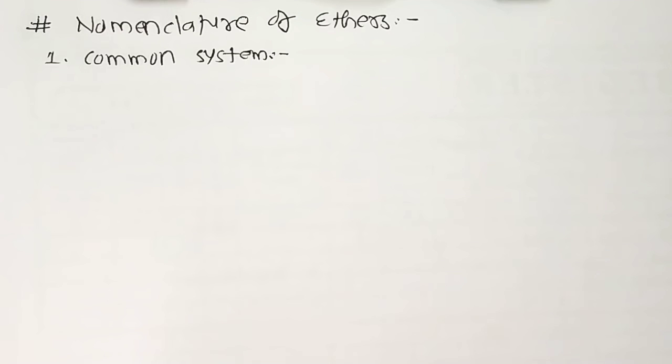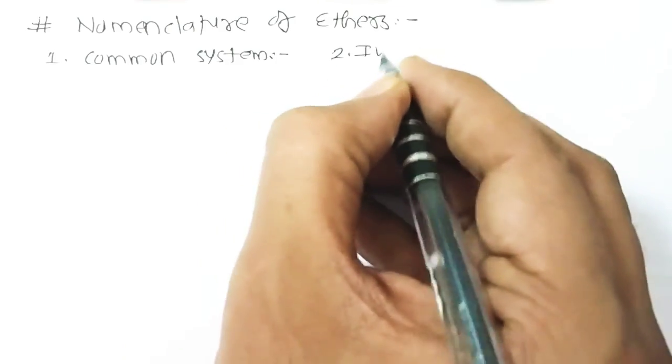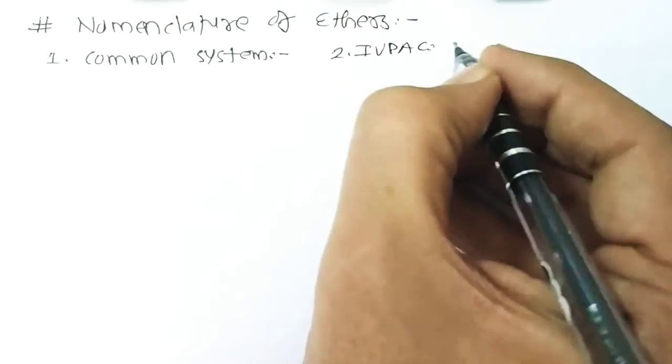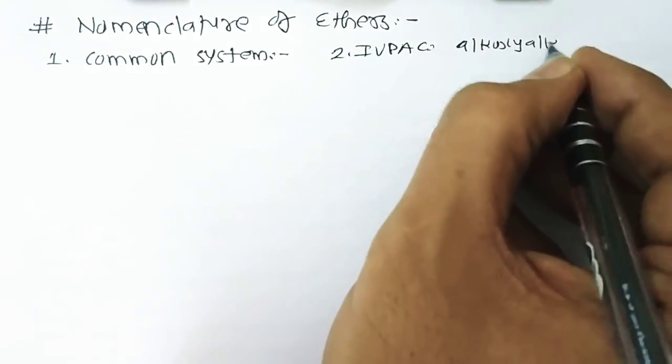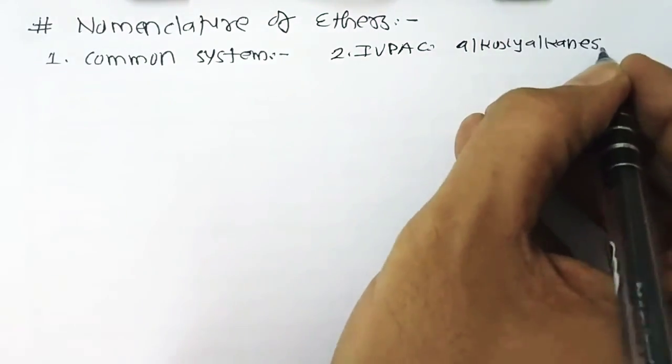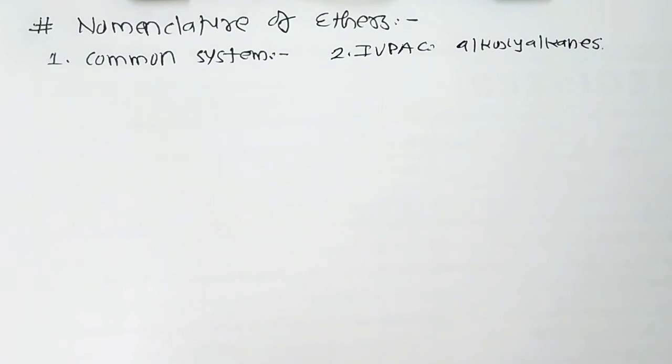But what about the IUPAC name? In the IUPAC system, ethers are named as alkoxy alkanes. The ethereal oxygen is taken with the smaller alkyl group and forms a part of the alkoxy group, while the larger alkyl group is considered to be the part of the alkane.